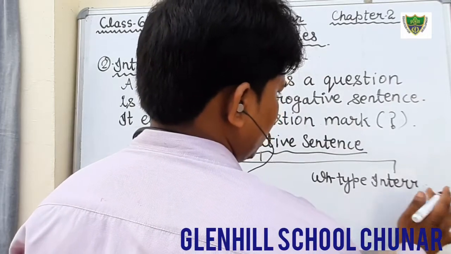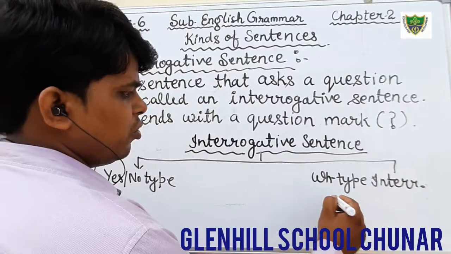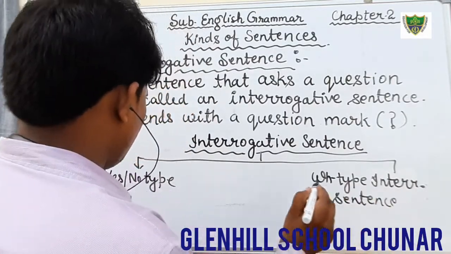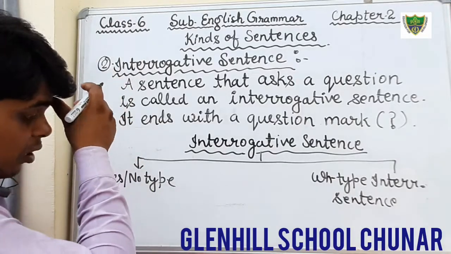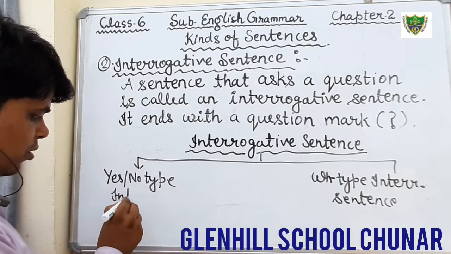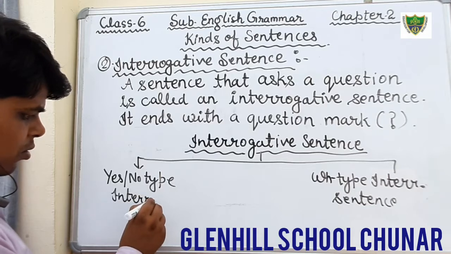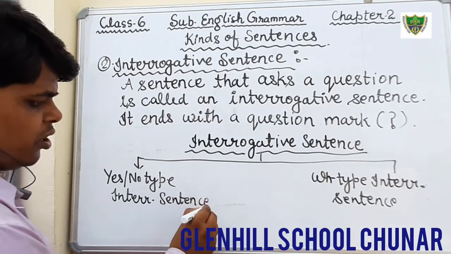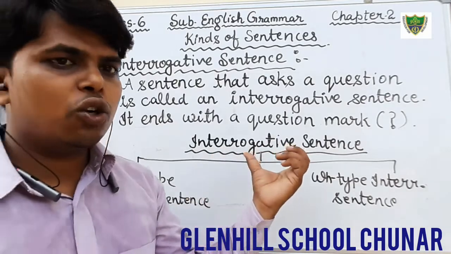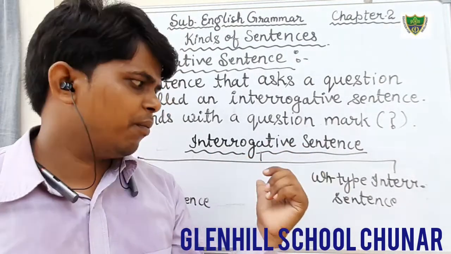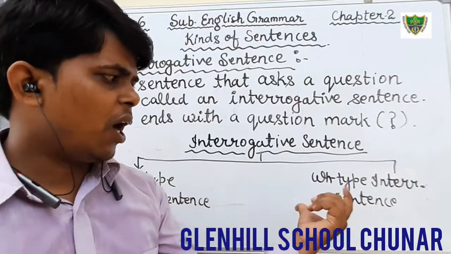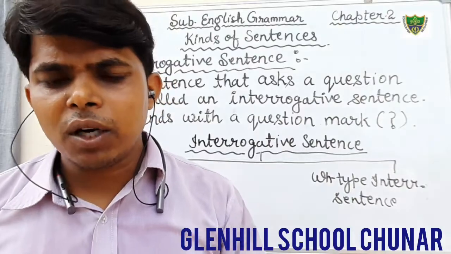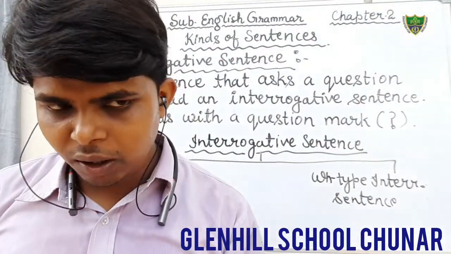I am not writing here, only you understand. That is the yes-no type interrogative sentence. Okay students, just see, there are two types of interrogative sentence: the yes-no type and the WH type. I will tell you orally what the yes-no type and the WH type are, then after that we will write.